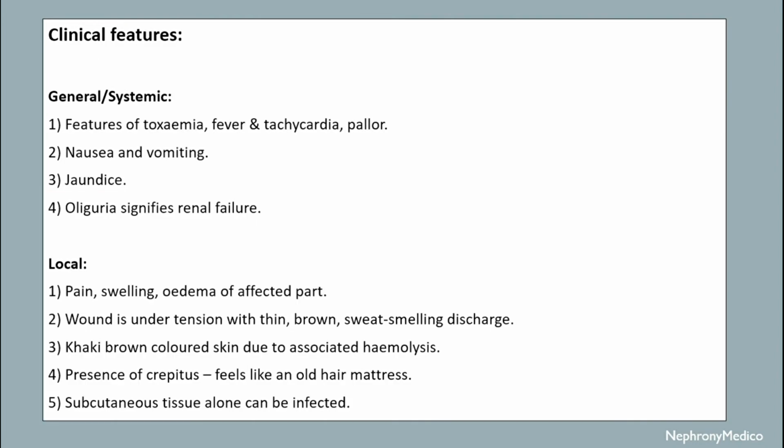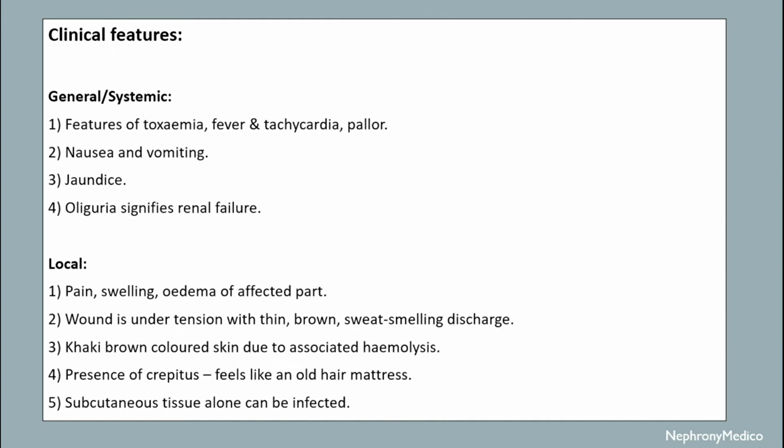The clinical features: the general features include features of toxemia, fever and tachycardia along with pallor. There is nausea and vomiting, jaundice. There is oliguria, which signifies renal failure. Local includes pain, swelling, edema of the affected part.